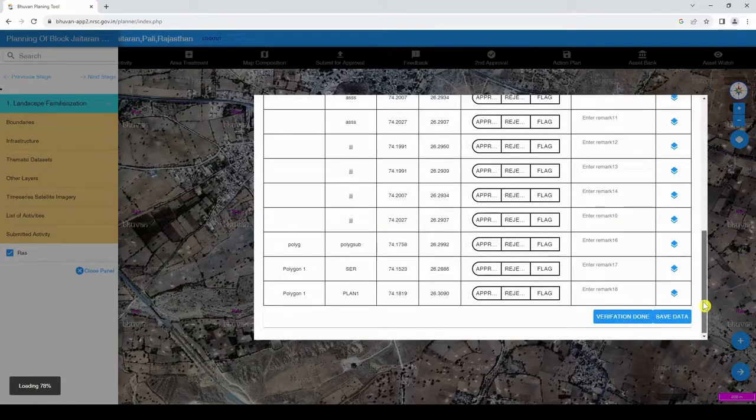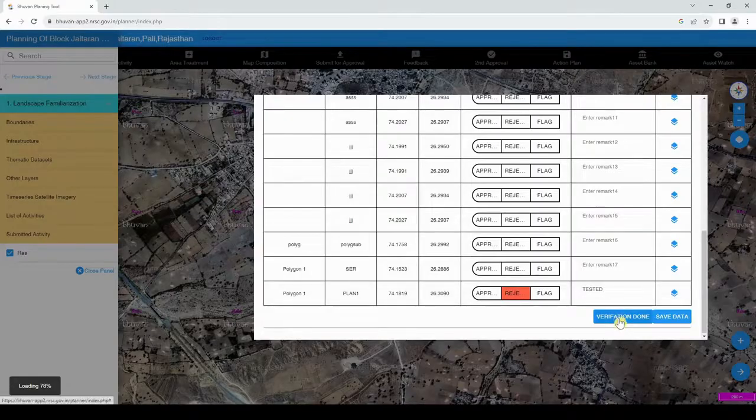When the GAS user rejects or flags, he has to give the reason for rejection or flag, which is mandatory, in the remarks column. If the GAS user accepts, the plan activity will be displayed on the map. If the GAS user rejects, the MSE user will again plan the activity. If the GAS user flags the activity, it will go for further activity.